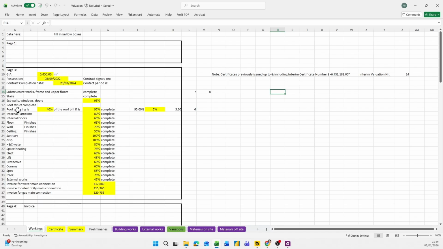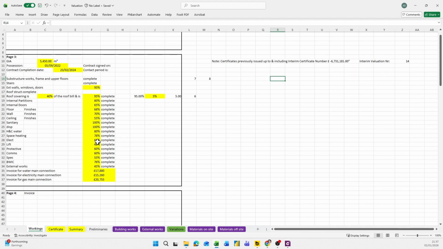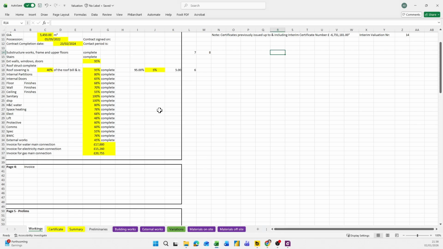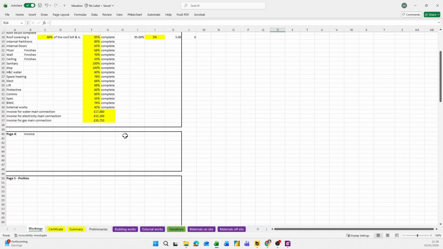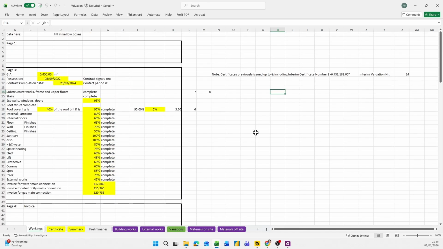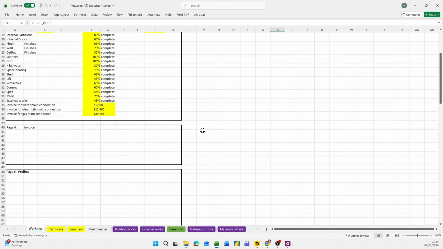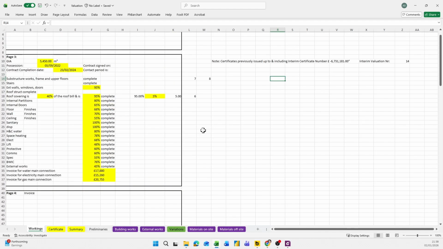The roof covering is 95% complete, internal door 65%, and other areas. Sanitary and disposal are already 100% complete. I will keep this copy in the comment box so you can read it all. It's very simple, so I'm not going to explain everything.